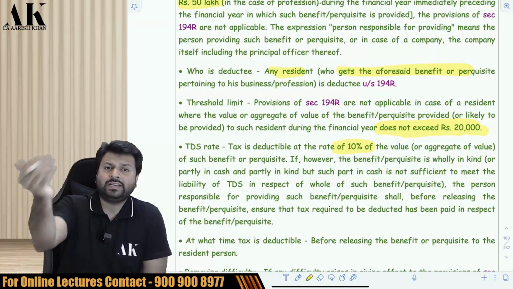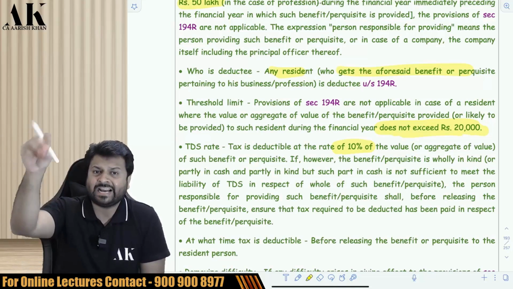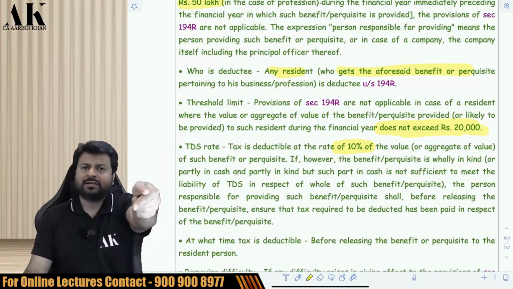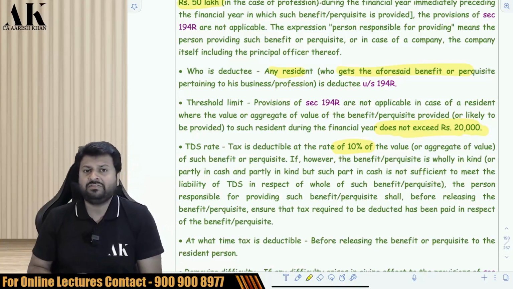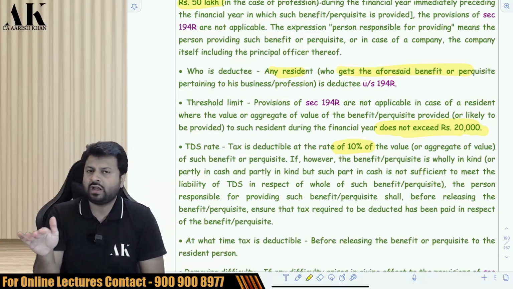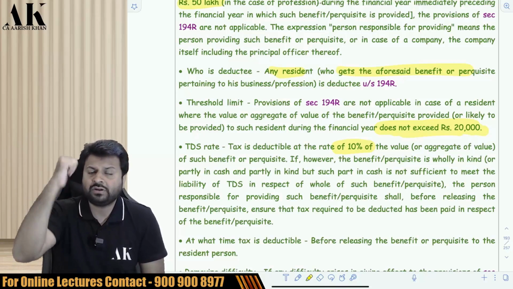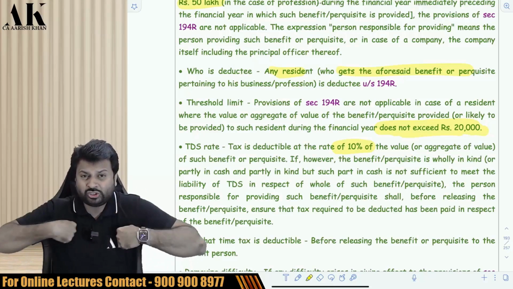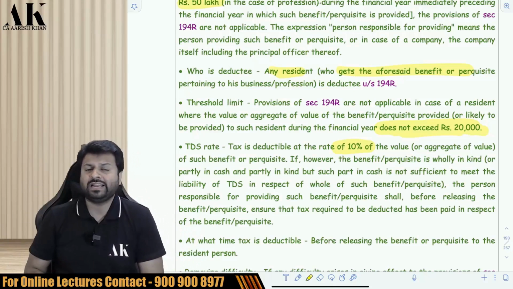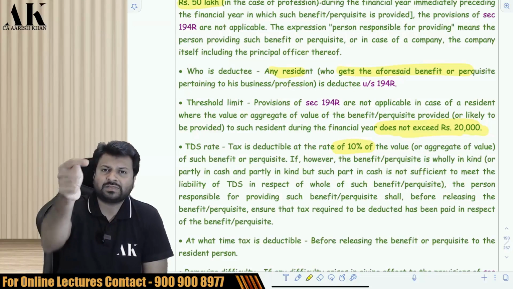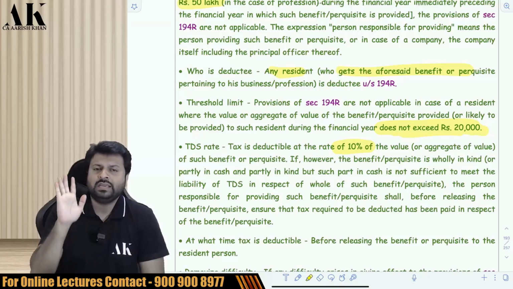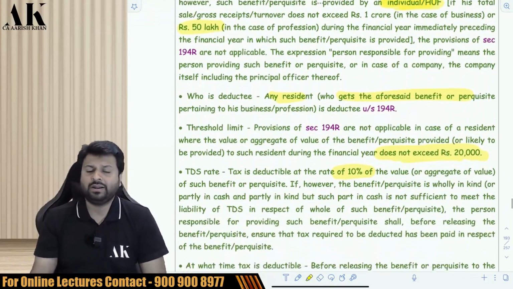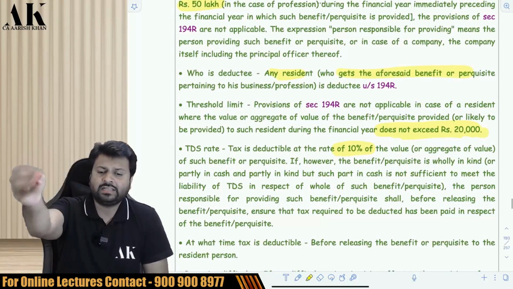What if I provide the benefit in kind? Then you have to follow the same funda which we have seen in winning in kind. If we are giving the other person the benefit in cash, then you will deduct TDS without any harm. But if we are giving the benefit in kind, then I cannot deduct TDS. Then I have to ensure that the other person has paid the tax. So the moment I ensure that, he will bring a challan to me, he will show me the challan, and then I will release that particular item to him.